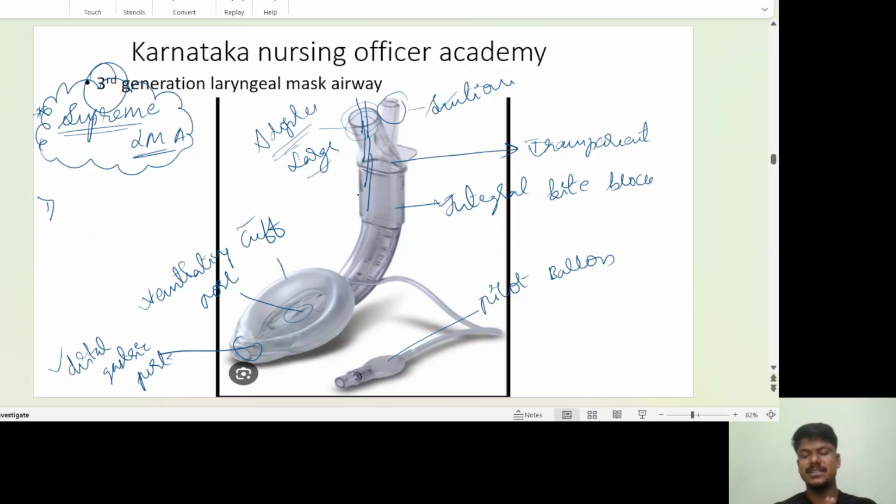Your patient is already unconscious and came to you, and you want to intubate the patient to safeguard the airway. You take the laryngoscope and put it inside the mouth, but you cannot see the vocal cords. There is no visualization of the vocal cords, airway, or trachea. So what will you do? At that time, you take out the laryngoscope and conclude that you cannot intubate, as this is a difficult laryngoscopic airway.